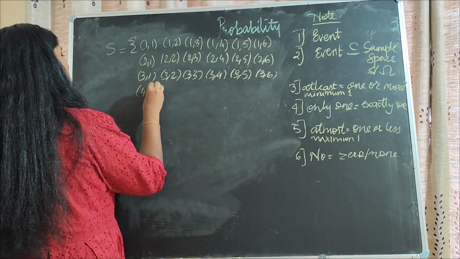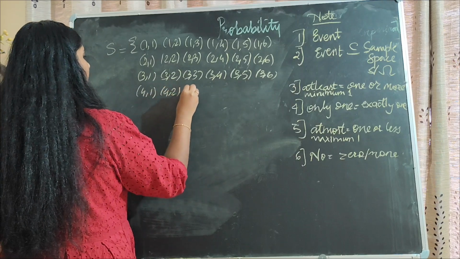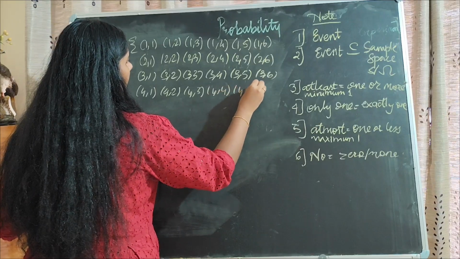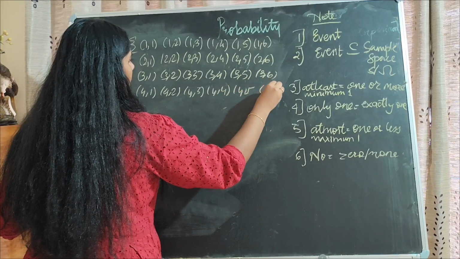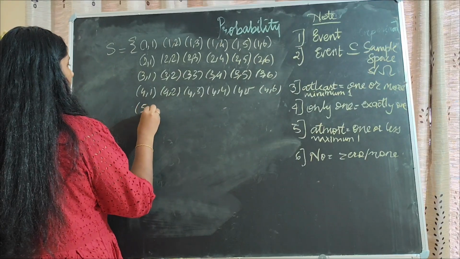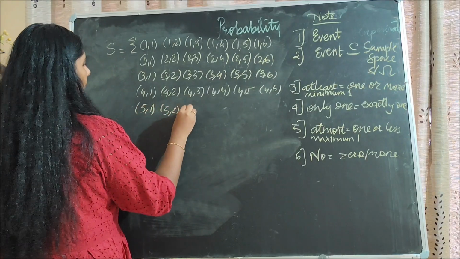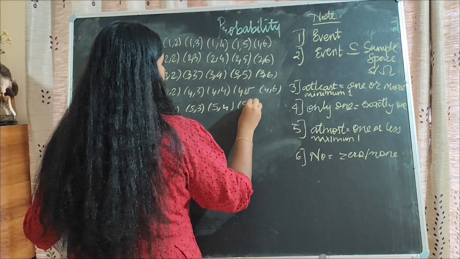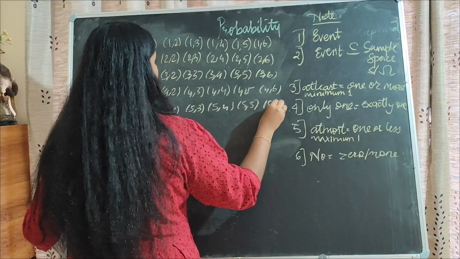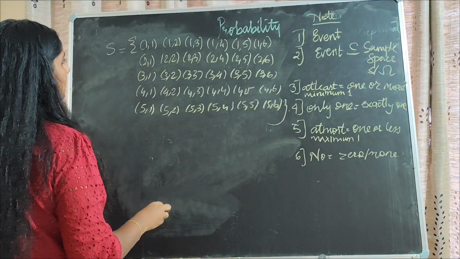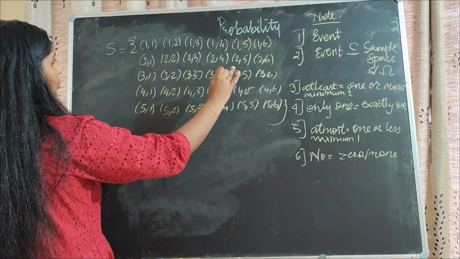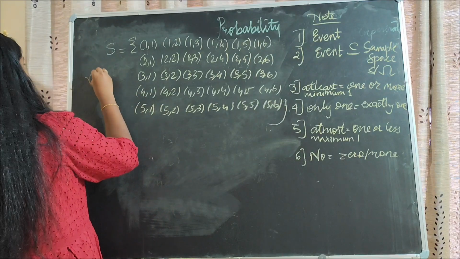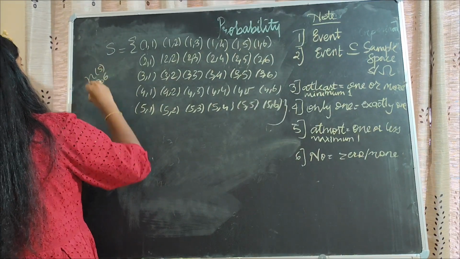Next 4 1, 4 2, 4 3, 4 4, 4 5, and 4 6. Next 5 1, 5 2, 5 3, 5 4, 5 5, and 5 6. This is the sample space, and n of S, if you count, will be 6 by 6, 36. n of S is 36.